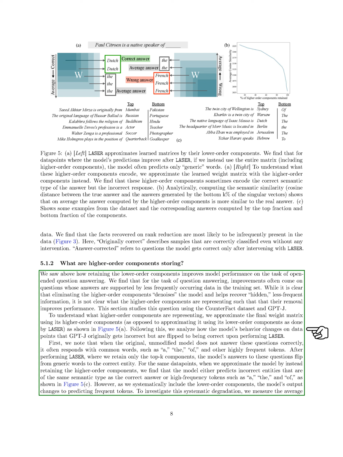However, when we approximate the model by instead keeping the higher order components, we find that the model either predicts incorrect entities that are of the same semantic type as the correct answer or high-frequency tokens. As we systematically include the lower order components, the model's output changes to predicting frequent tokens. We measure the average cosine similarity of the true answer with respect to the predicted answer when the matrix is approximated with different amounts of higher order components. The average cosine similarity between the predicted answer worsens.